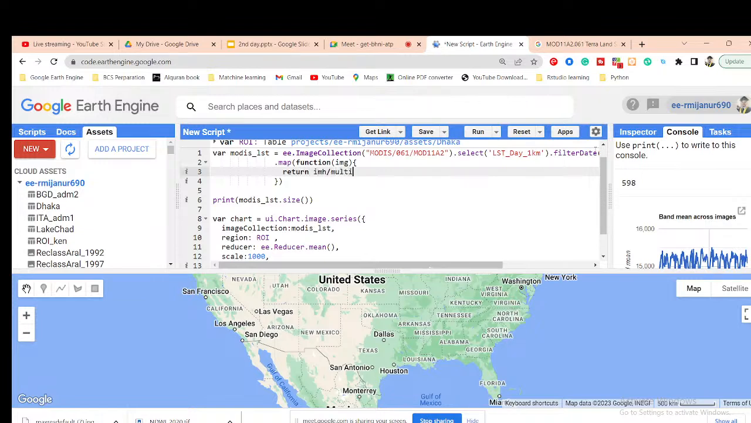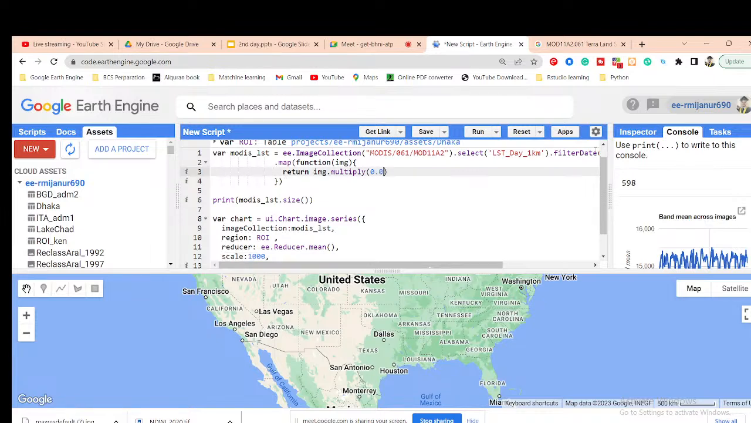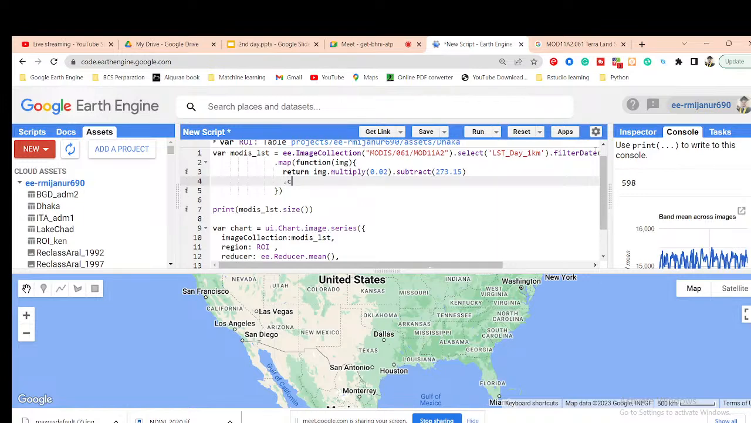multiply. Sorry, it will be image multiply with the scale factor 0.02. As well as, I also need to convert the unit to degrees Celsius. Just simply use subtract with 273.15. And these properties I just need to copy, so use the copyProperties here.